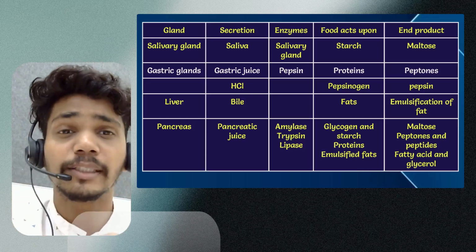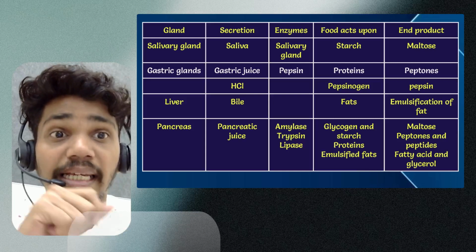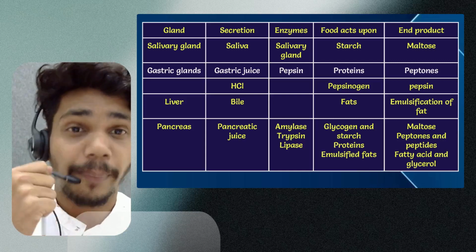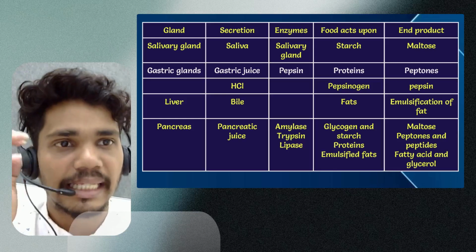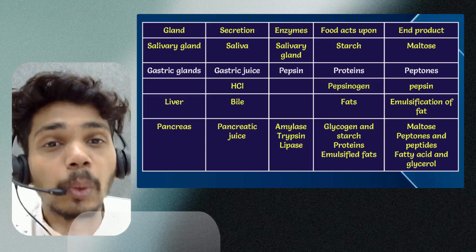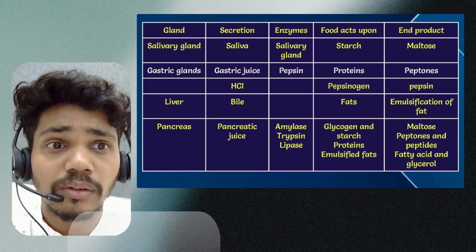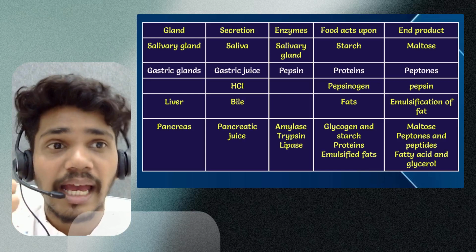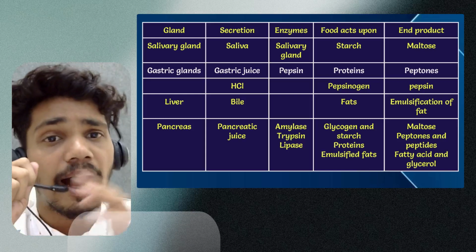Whenever the food goes into the next compartment, that is what? Via the esophagus into the stomach. So gastric glands are there, then gastric juices are there. In gastric juices, there is the presence of pepsin, which is responsible for degradation of proteins. Yes or no? And the end product is what? Peptones. We are going to get it. HCl is also there. HCl is going to activate the pepsinogen, and pepsin will be there. Okay, we will talk about it in detail in the next class.